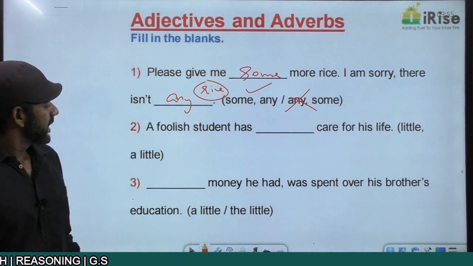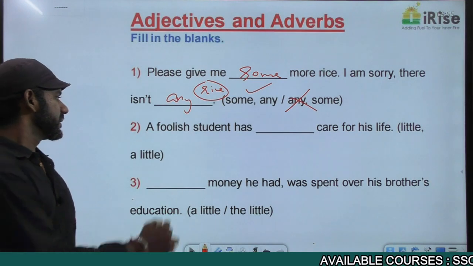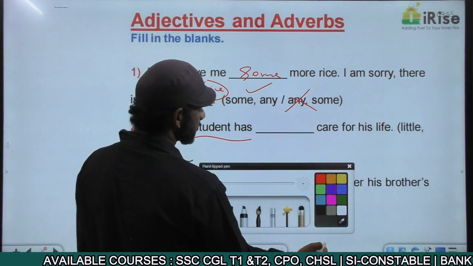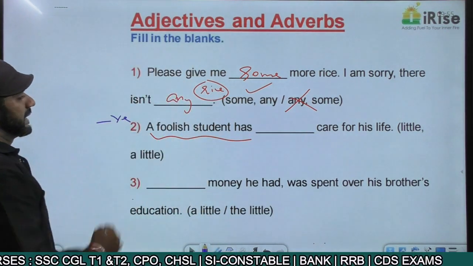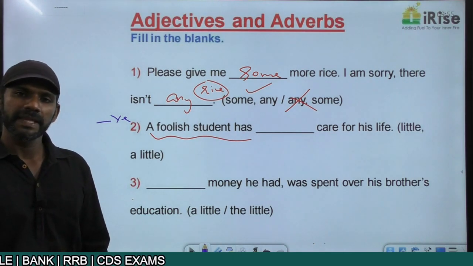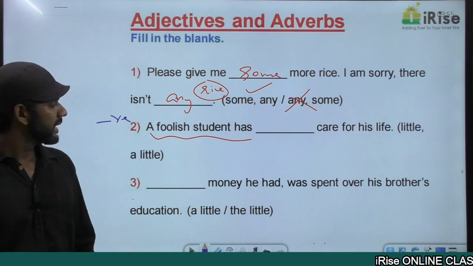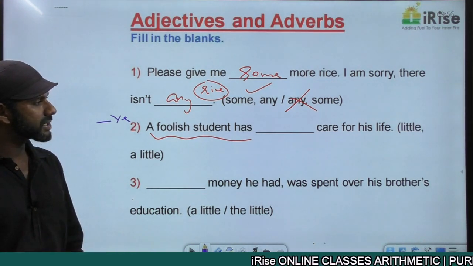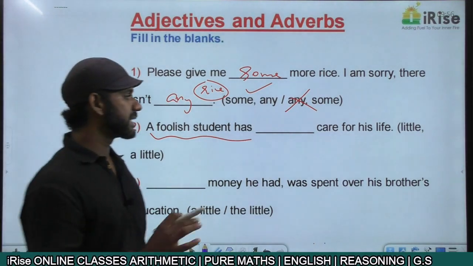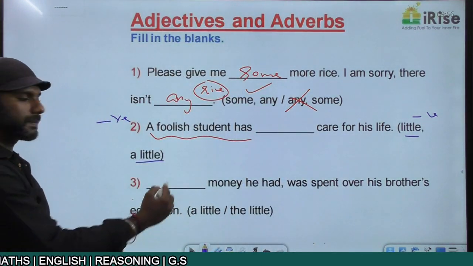The next one. A foolish student has dash care for his life. In this statement, we are talking about a foolish student. That means the sentence is negatively charged. If a sentence is negatively charged, the blank in the sentence must be filled with a negative word. If a sentence is positively charged, the blank must be filled with a positive word. A little means nothing. Negative, we discussed it. A little means some, positive.